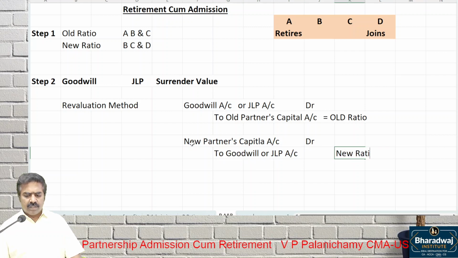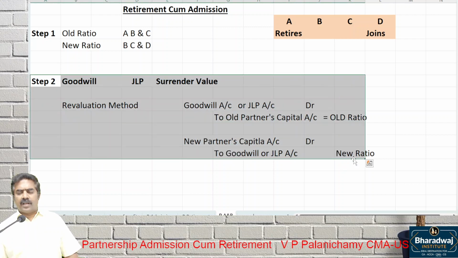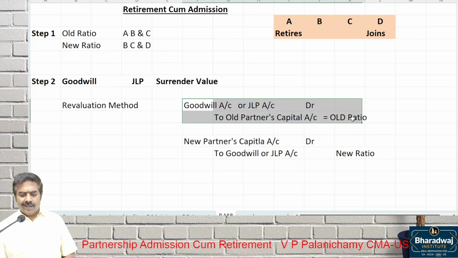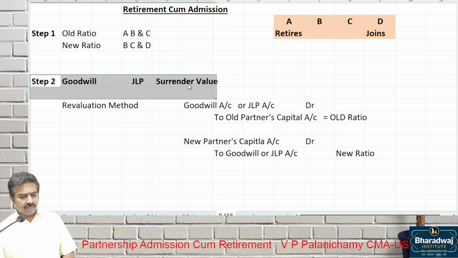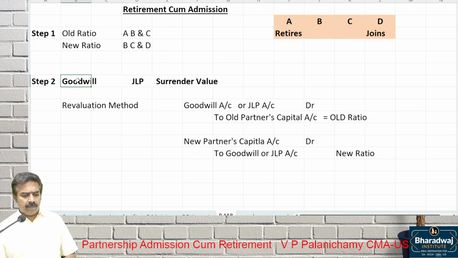So in case of retirement come admission, only 2 adjustments are possible: raise the policy in old ratio, write off the policy in new ratio. Let it be goodwill or JLP, we'll adjust like this.